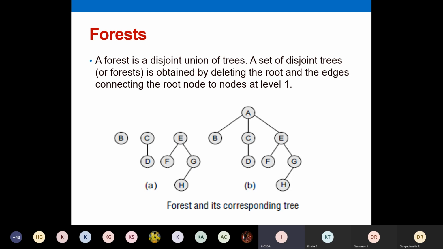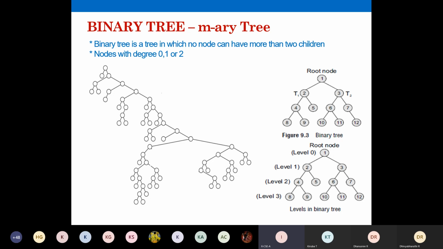Okay. So come back to this forest we have discussed. So a binary tree. You write on the heading as binary tree. A general tree we have discussed. A general tree means it can have any number of branches.